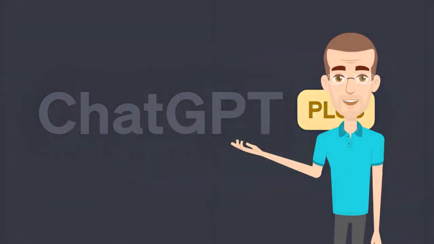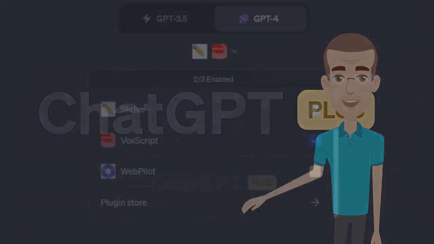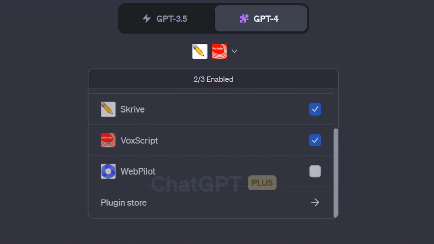Imagine if you could turbocharge your learning with the power of AI. What if you could extract, summarize, and visualize information from any YouTube video in seconds? Welcome to the future of learning. Welcome to VoxScript and Skrive, GPT-4's power learning plugins.